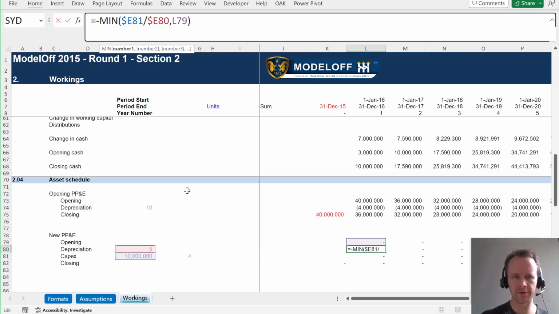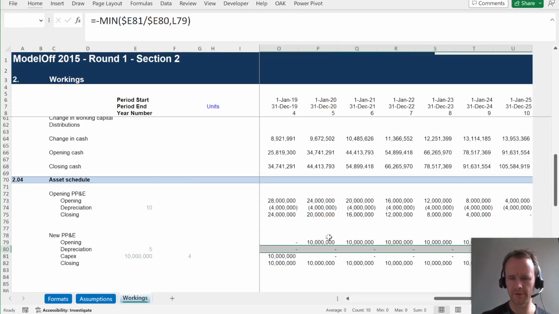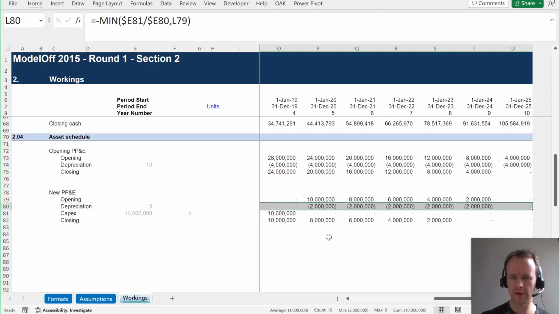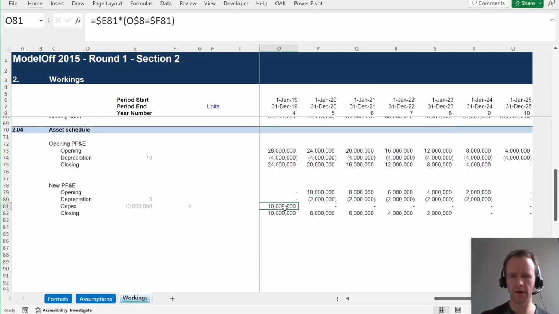We're dividing by the 5-year useful life, which still makes sense, and we're comparing to what's available, which still makes sense. So now, yes, what we should see is we buy it at the end of year 4, and then it's fully depreciated by the end of year 9, nothing left in year 10.